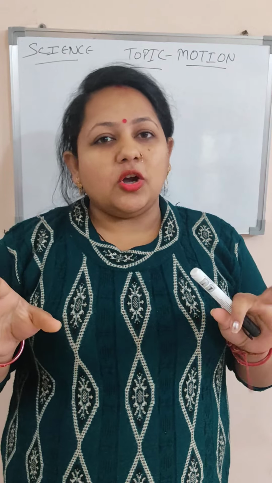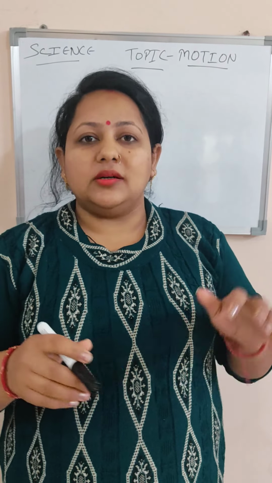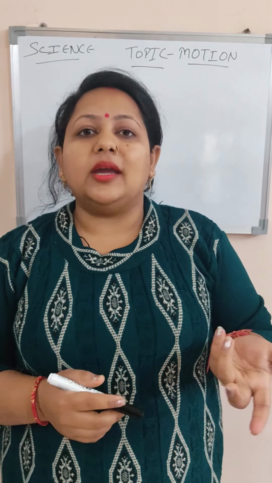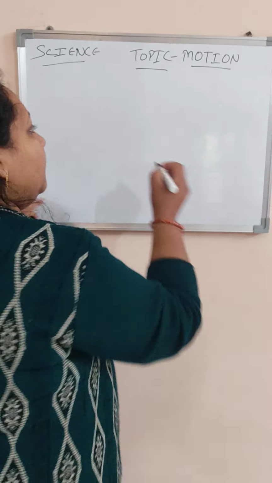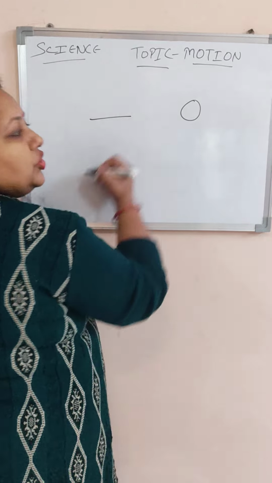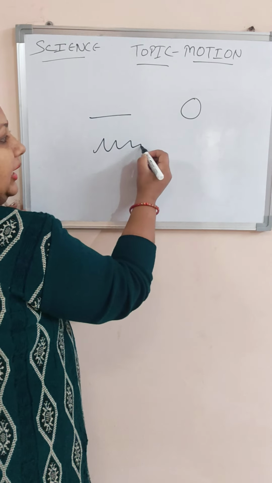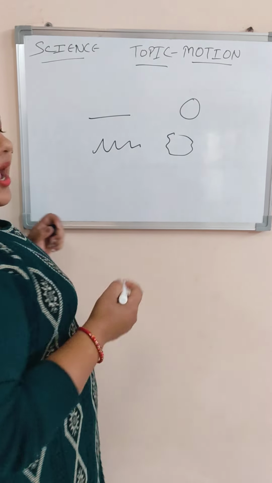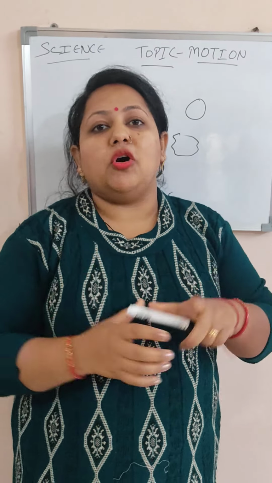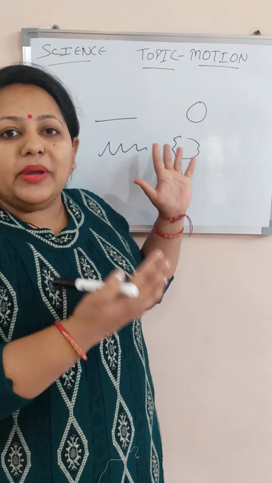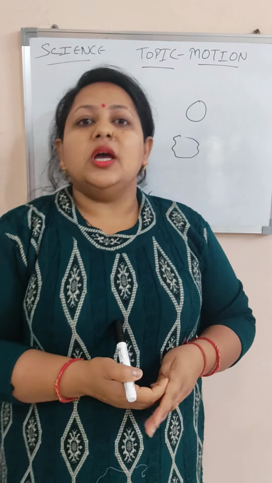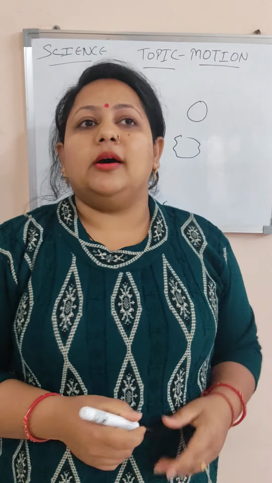This motion is very complex. There are some types of motions: it may be a straight line motion, it may be a circular motion, it may be rotating or vibrating. Or sometimes there is a mixture of all these, a combination of all these motions. We will discuss this later.